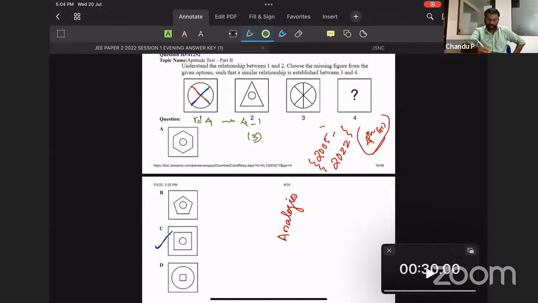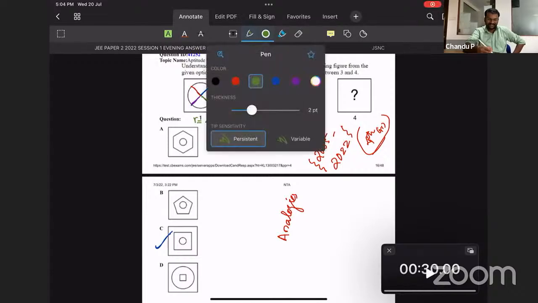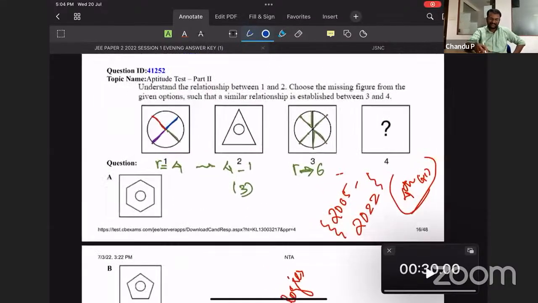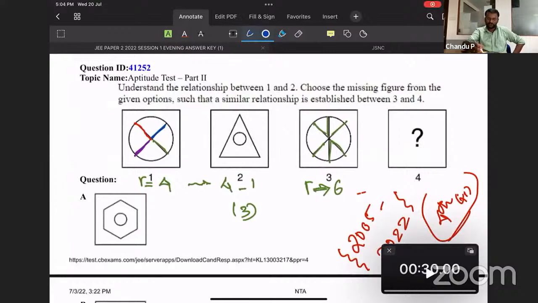Coming over here, how many radii can you find? 6: 1, 2, 3, 4, 5, 6. Six radii you can clearly find here. So the number of edges is 6 minus 1, so it is 5. We can assume it can be a pentagon too, and there comes a circle at the center as usual.